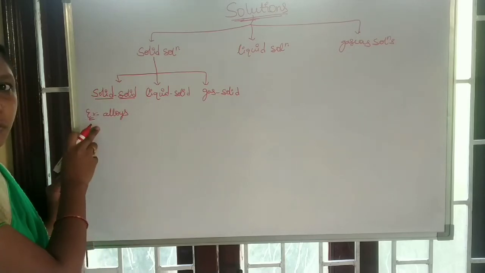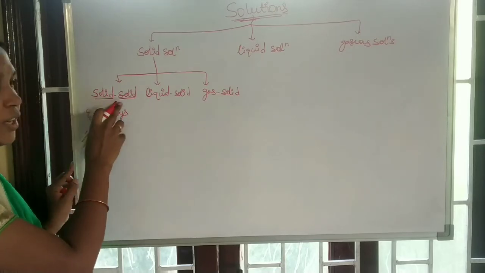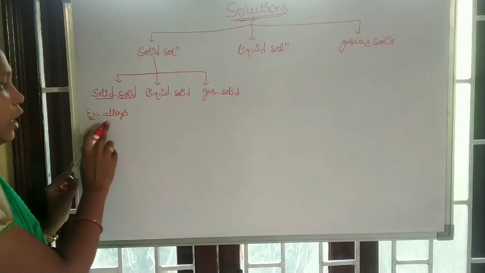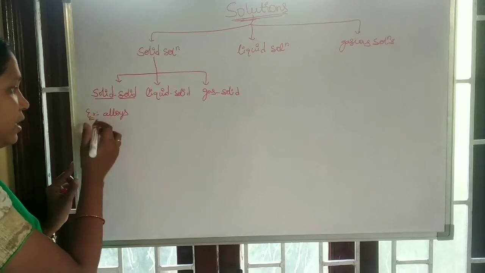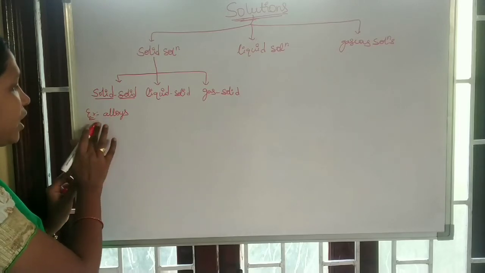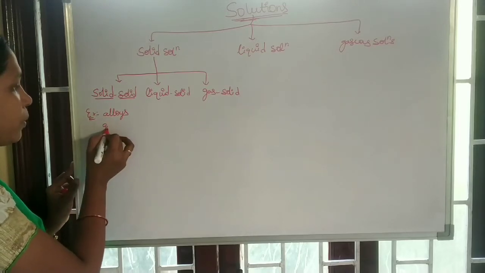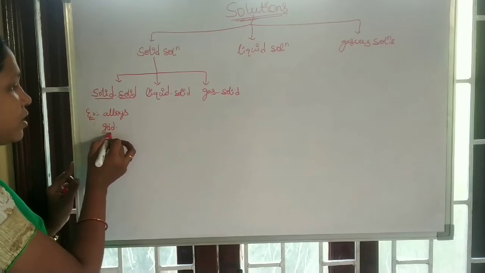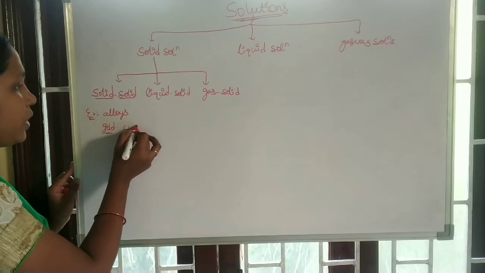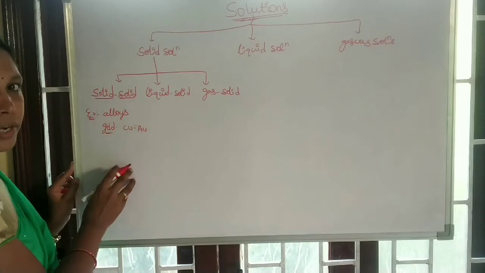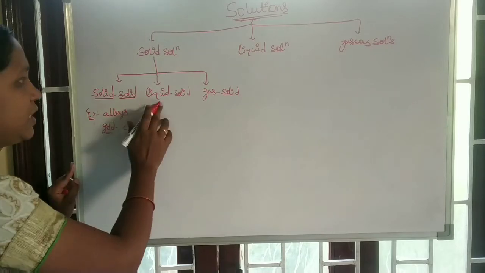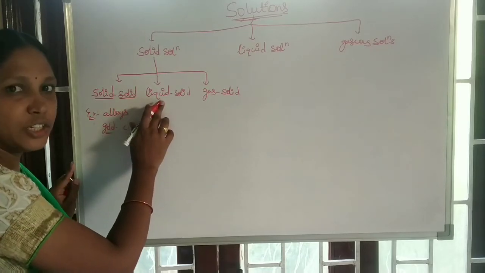Alloys are the best examples for solid in solid. Alloys are formed by the mixing of two or more metals. Example, generally we see gold ornaments. The gold ornaments are made up of a combination of copper and gold.